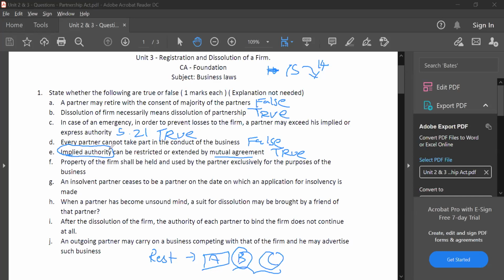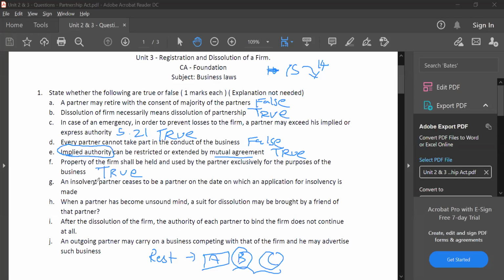Next one. Property of the firm shall be held and used by the partners exclusively for the purposes of the business. True. Very much true. Let's say a partnership has a car for transporting partners or customers. A partner cannot use that car for his personal trip. It has to be used exclusively for the purpose of business.